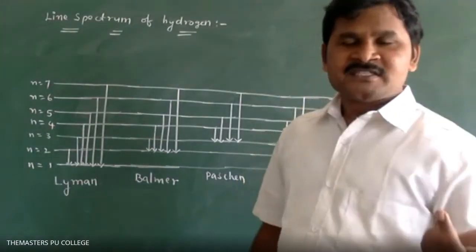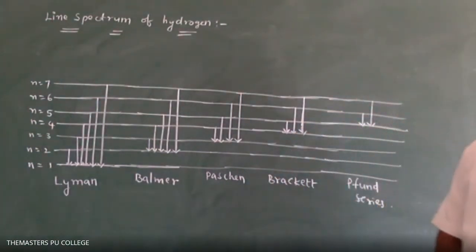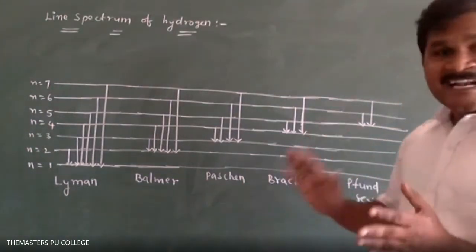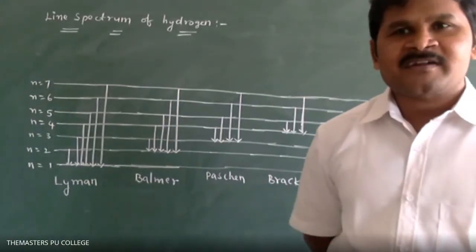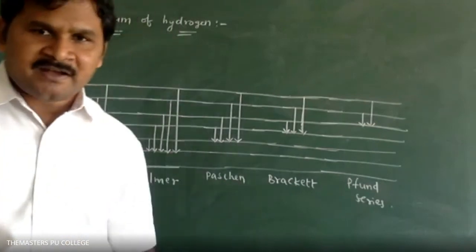Suppose an electron jumps from any higher level to the third level, what will you get? Paschen series. If an electron jumps from any higher level to the second level, what will you get? Balmer series. The L is silent. If an electron jumps from a higher level to the fifth level, what will you get? Pfund series. The P is silent.